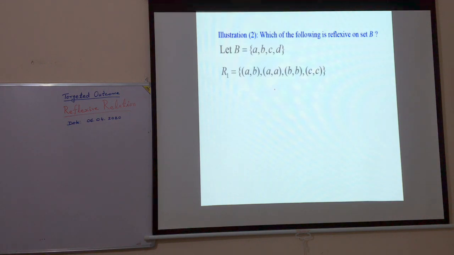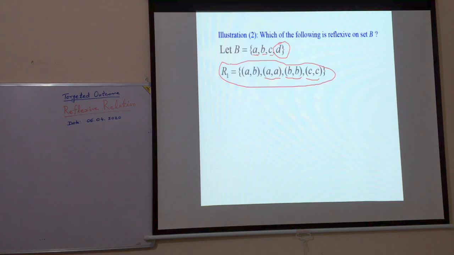Definition is same. A is present in B, so ordered pair AA should be in R, and it is. Since B is in the given set, ordered pair BB should be in R and it is present. C, ordered pair CC is present. D is present in B, but ordered pair DD is not present in R1.